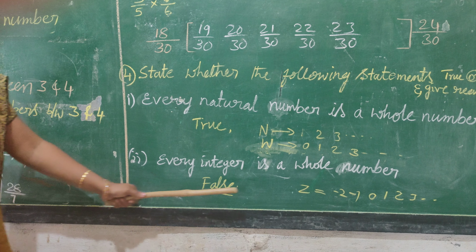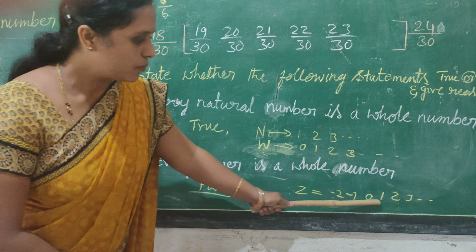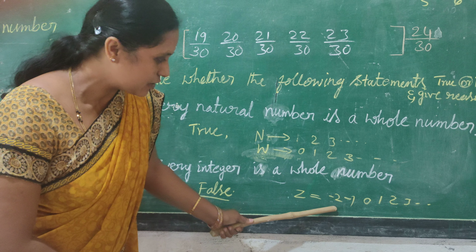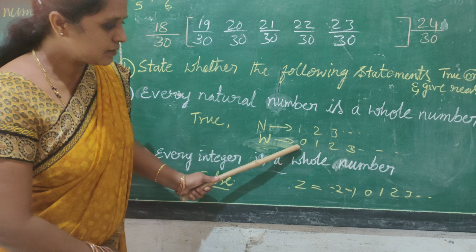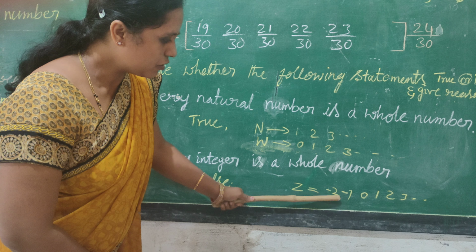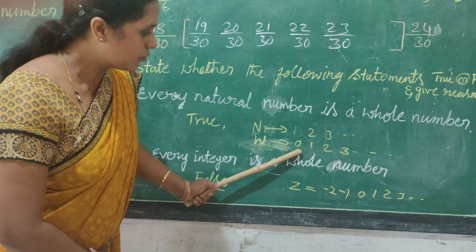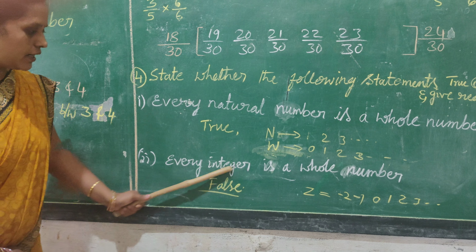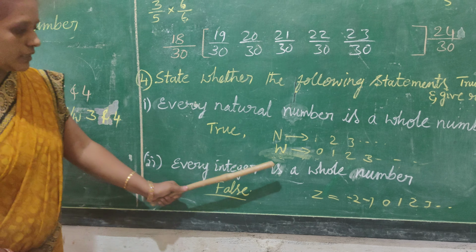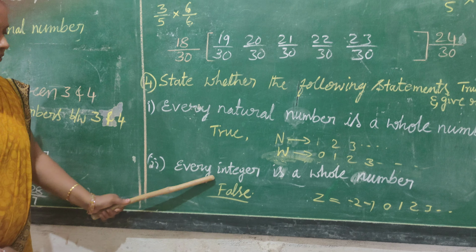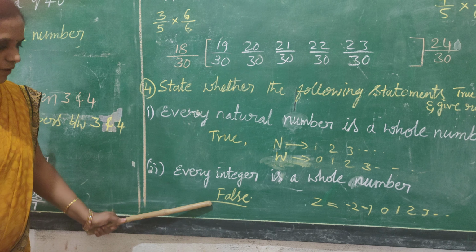You can observe this one. Integer means what? Positive numbers and their negative numbers. Whole numbers are only the positive numbers and 0. That's why the negative numbers do not come in whole numbers. That's why every integer is not a whole number. Every integer is not a whole number. That's why this statement is false.